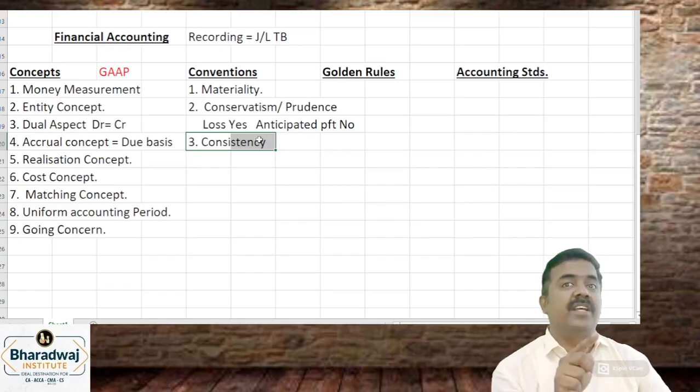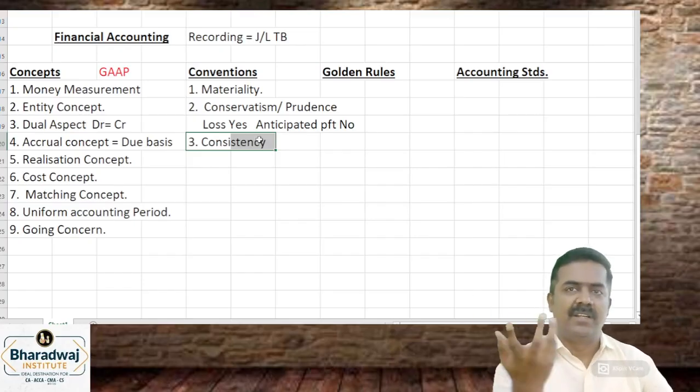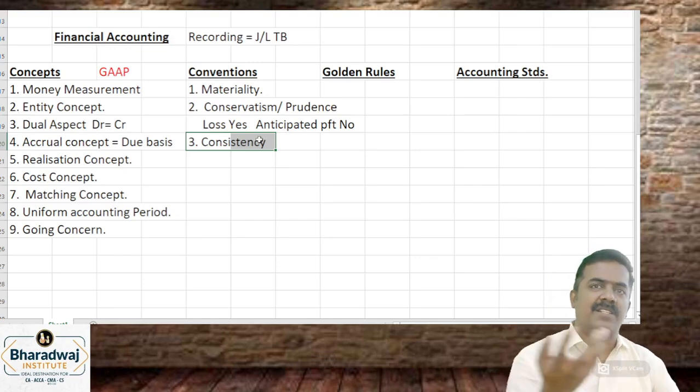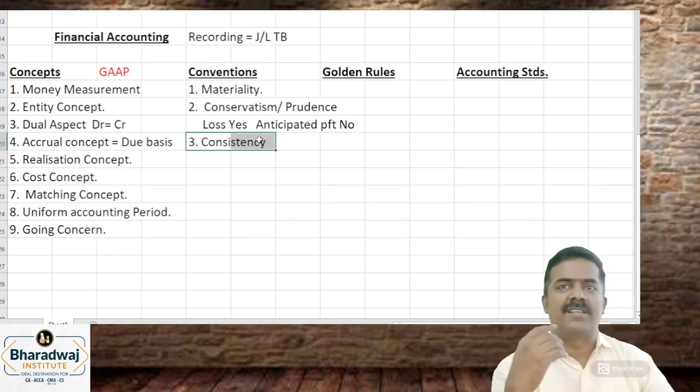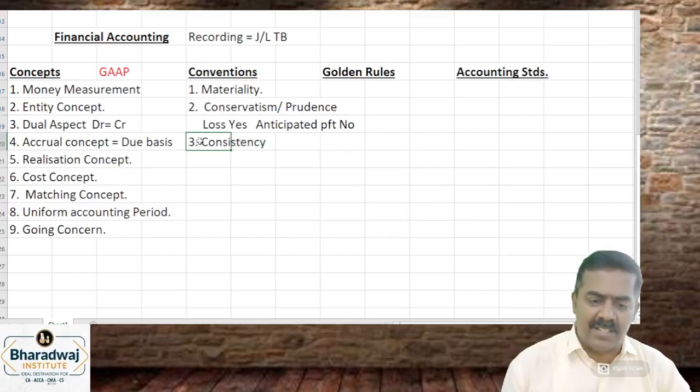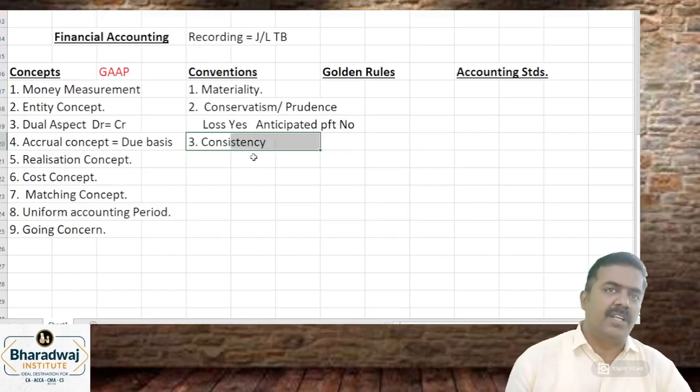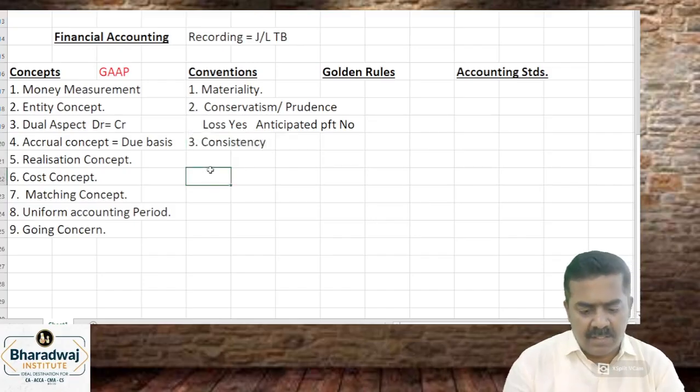Because of that, who's getting affected? Related parties are getting affected. If it is a family, family gets affected. Business gets affected. Partners get affected. அந்த மாதிரி consistency. Don't change policies. Next one is substance.